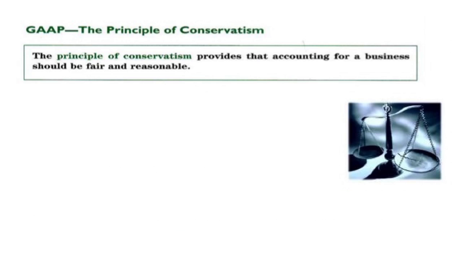Finally, the principle of conservatism states that all values used in accounting must be fair and reasonable. An accountant cannot change the value of an asset. For instance, if the value of an asset increases in value on the open market, the cost of the asset on the balance sheet must remain at the original cost. This is the concept of conservatism.